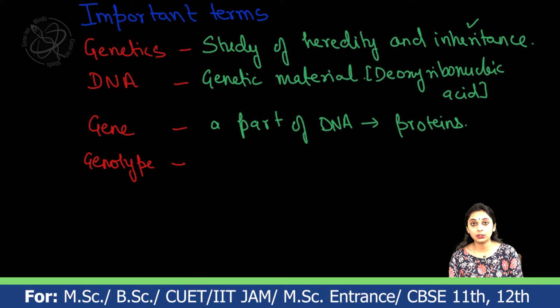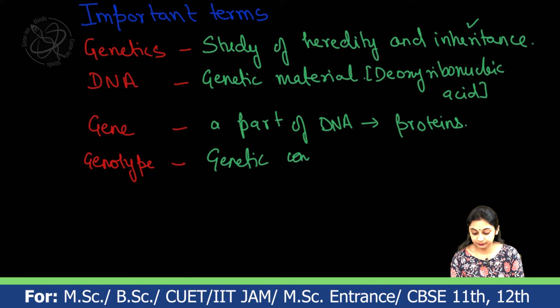Now, in order to show what type of character an individual has, there are some symbols used for it. So those symbols which are representing a particular trait or character are known as genotype. You can define it as the genetic constitution of an organism. The genetic constitution of an organism is known as genotype.